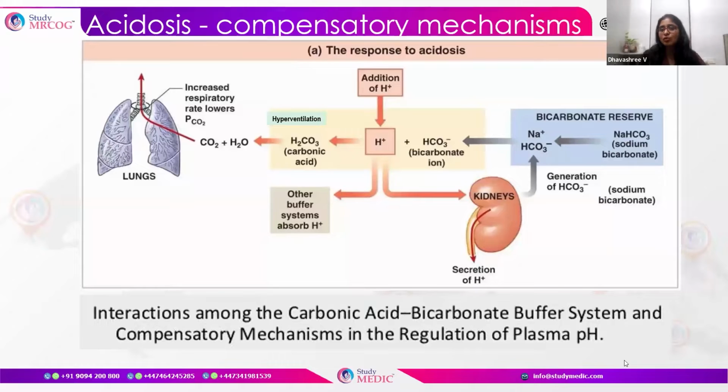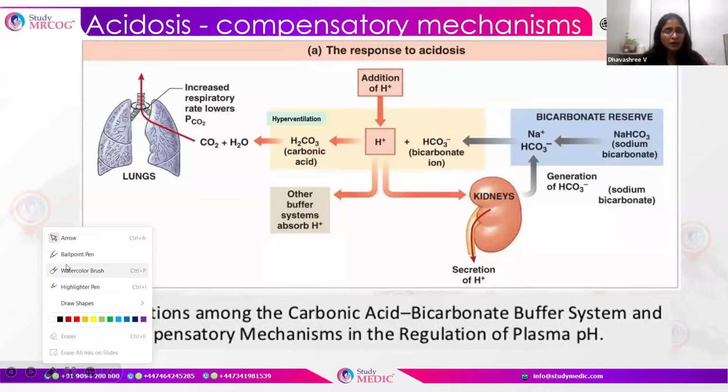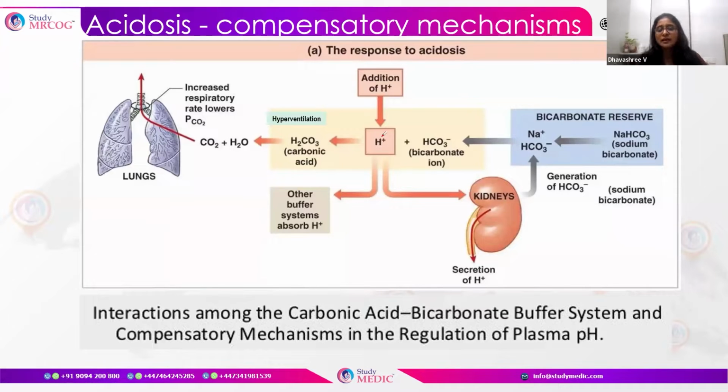Okay, so let's move on to what happens when an acid-base imbalance occurs. As I said, acidosis is the addition of hydrogen ions. When hydrogen ions are added to the body fluids, there is an increased H plus in the blood, and we always have a reserve, the bicarbonate reserve.